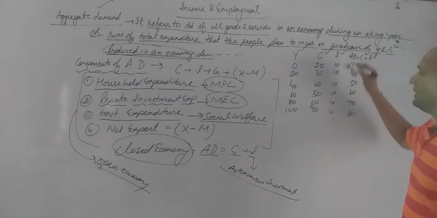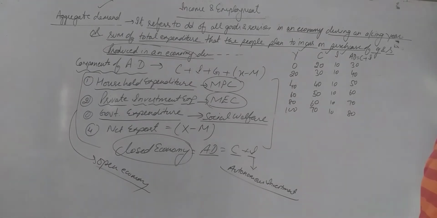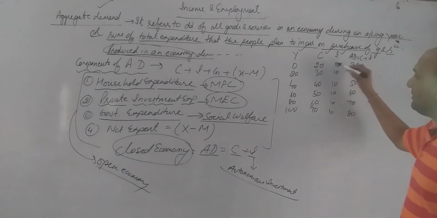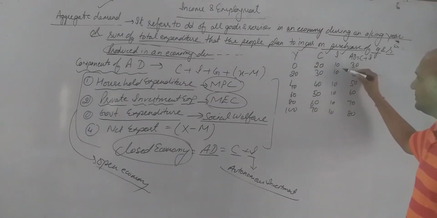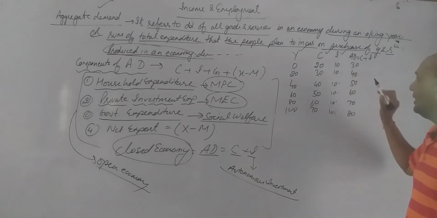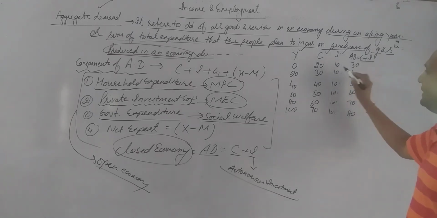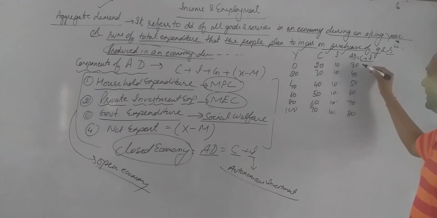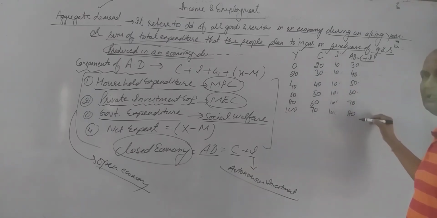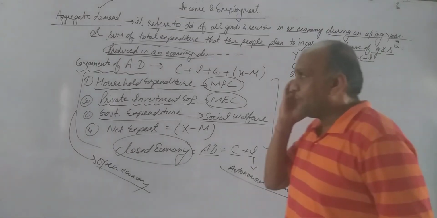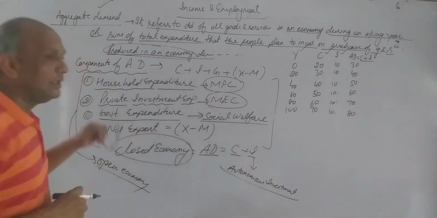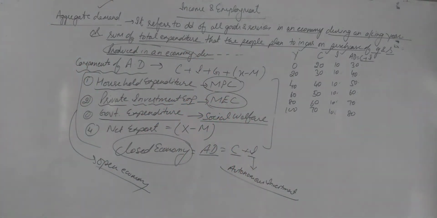And this is I, investment, autonomous investment I am talking about, which remains the same at each level of national income: 10, 10, 10, 10, 10. Now AD is equal to C plus I: 20 plus 10, 30 plus 10, so 30, 40, 50, 60, 70 and 80. So this is the topic which I have discussed in front of you, that is known as aggregate demand.